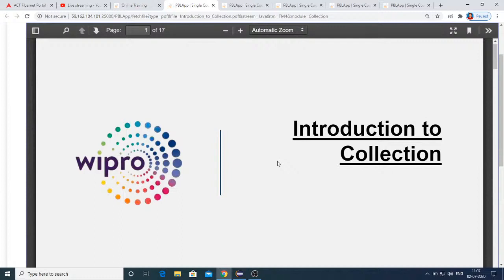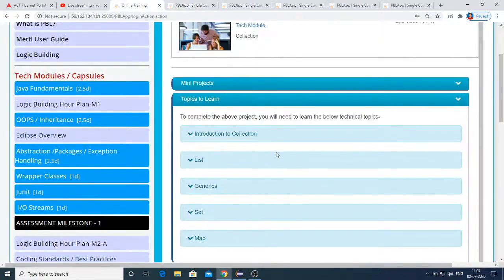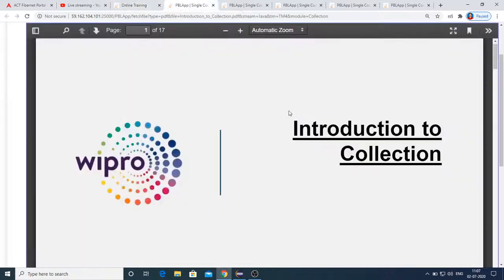And I'll first give you the intro of these collections, and then I'll directly open the IDE and demonstrate a few collections. First, we get started with the list. As you have seen in the sequence, first we start with the list, and then how we can create a generic class, what is generics, and what is the purpose of generics, all that I'll discuss theoretically and also show practically. Yeah, coming back to the intro of this collection.